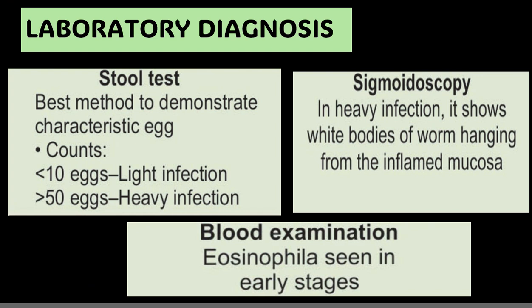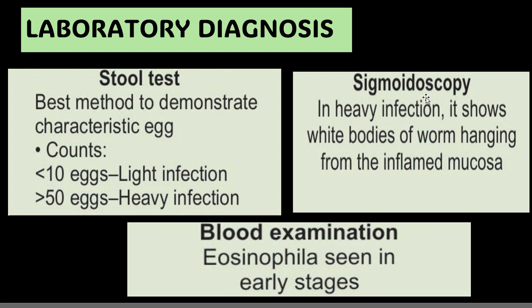Now, coming to the laboratory diagnosis. We have the stool test, sigmoidoscopy, and blood examination. The stool test is based on the egg count. If the number of eggs is less than 10, it is said to be a light infection. If it is more than 50, it is said to be a heavy infection.